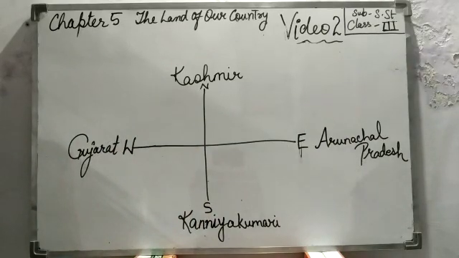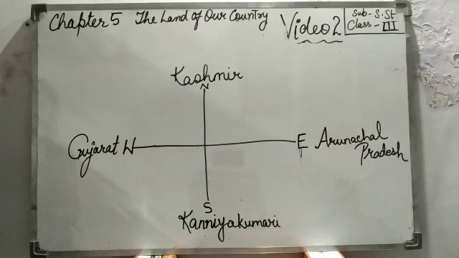The surface of our country is not the same everywhere. हर जगह जो हमारी लैंड है वो सेम नहीं है. At some places it is high and at other places it is flat. I have shown you in the pictures also. कहीं पर ये ऊंचे पहाड़ हैं और कहीं पर फ्लैट एरियाज हैं. And some areas are covered with sand. और कुछ एरिया सैंड से कवर्ड हैं, like deserts.